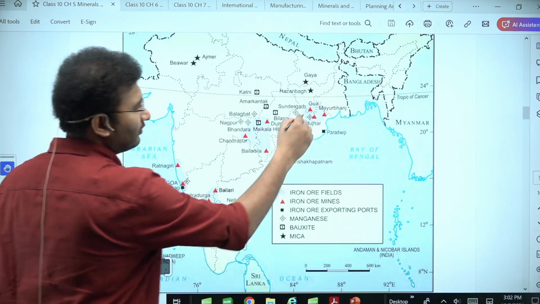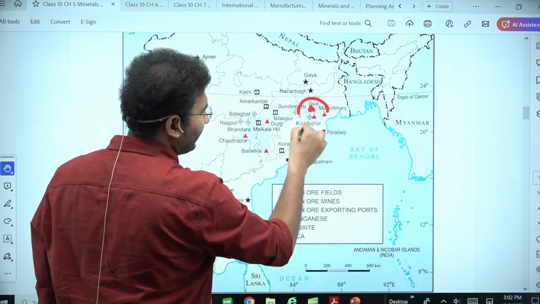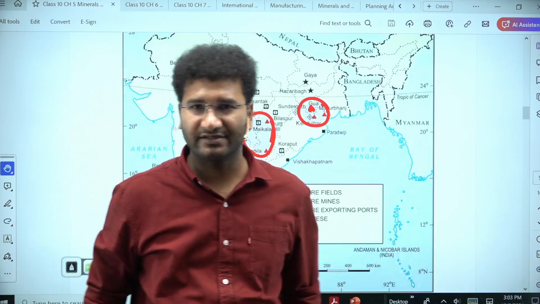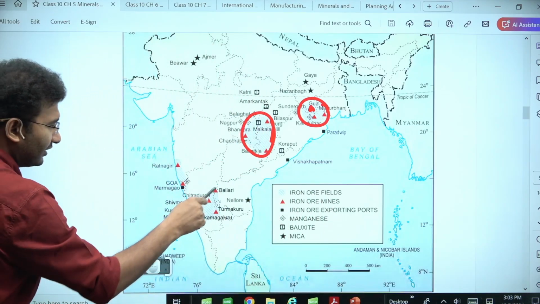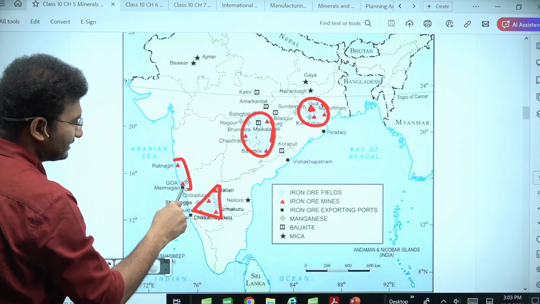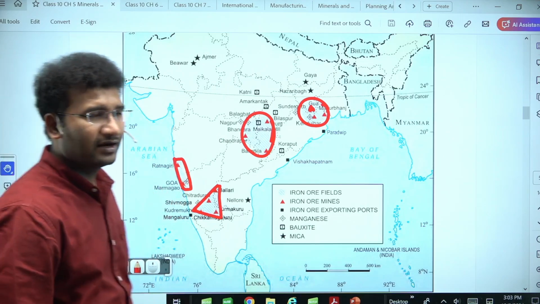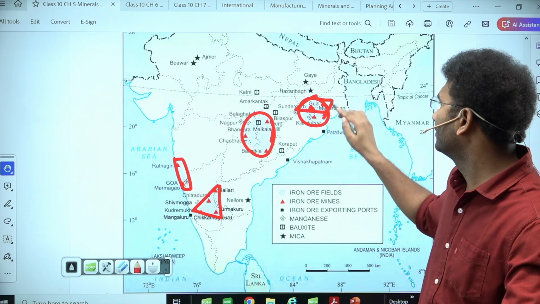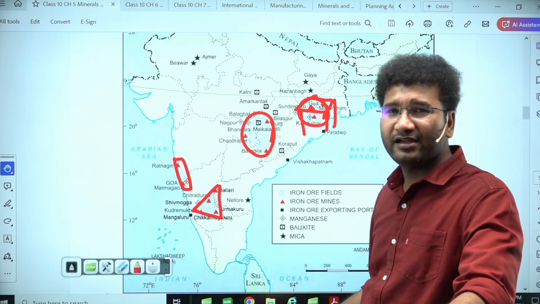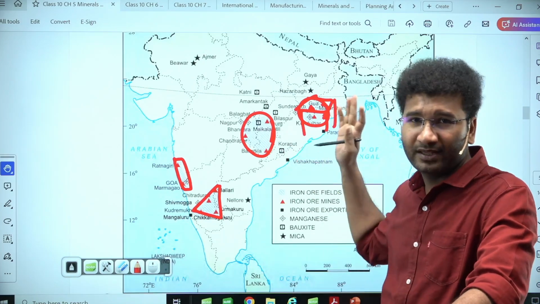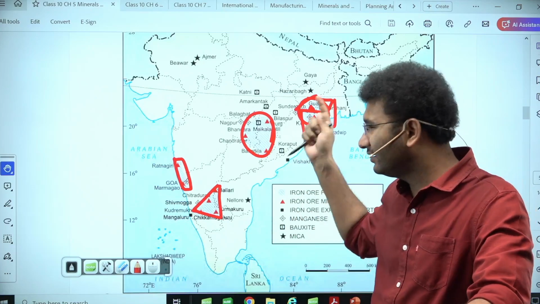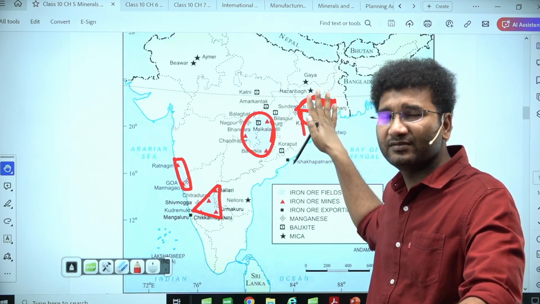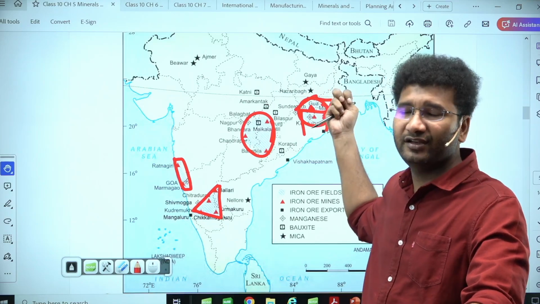That is number one. See here, this is one area. This is the second area, the border between these three states, right? Third one is the eastern part of Karnataka, and the fourth one is the Ratnagiri area, Goa and Karnataka region. First region is Chota Nagpur Plateau. This is the area where you name a mineral, you will get it. You name any mineral and blindly tick yes to it, 90% of the time it is right. You will find all the minerals here because Chota Nagpur Plateau is rich in all the minerals.